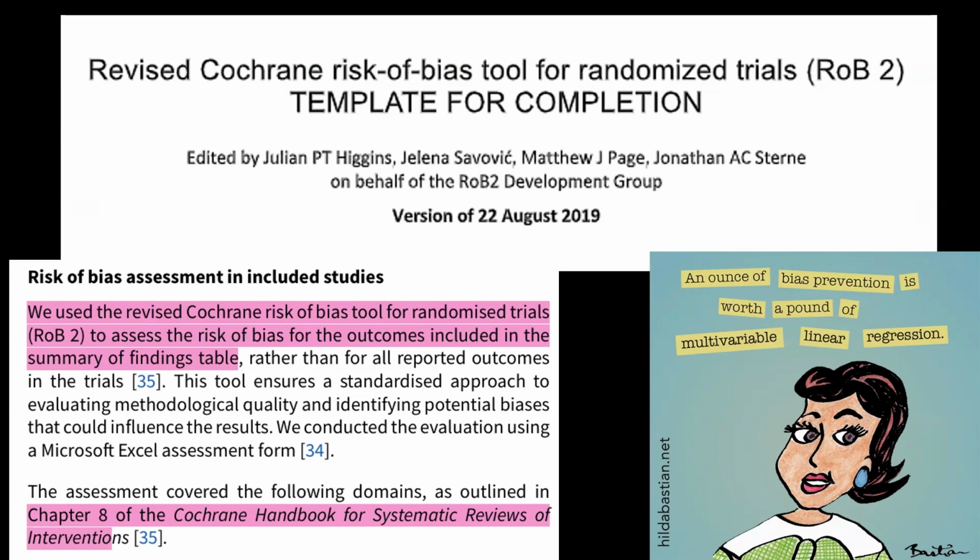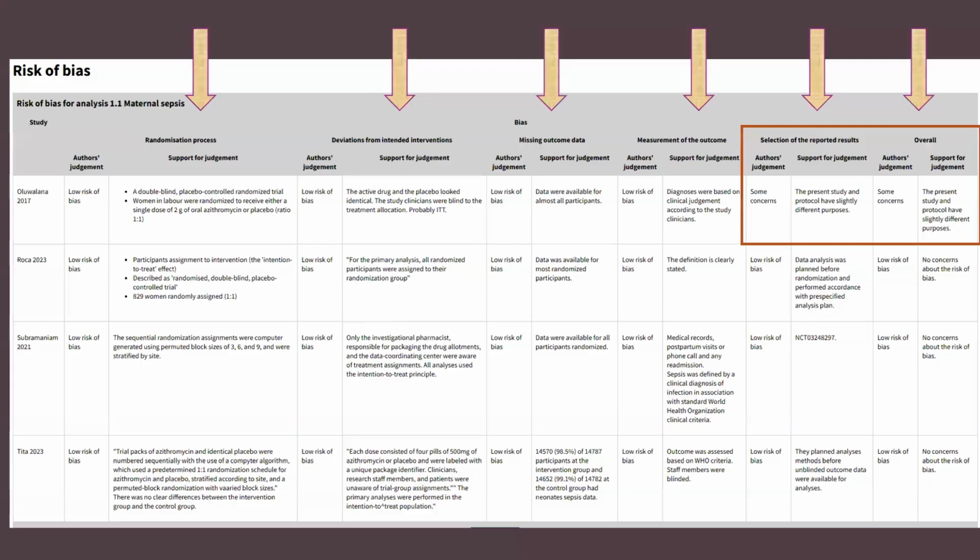And they have also gone through it based on the domains outlined by Chapter 8 of the Cochrane Handbook. So when you look at the risk of bias, they have five important domains.